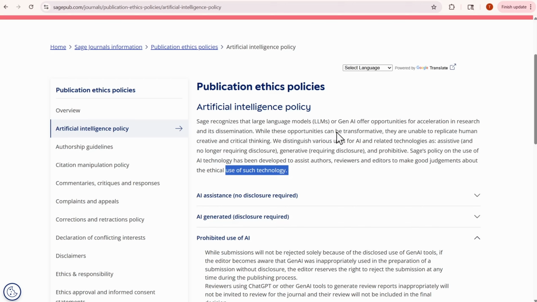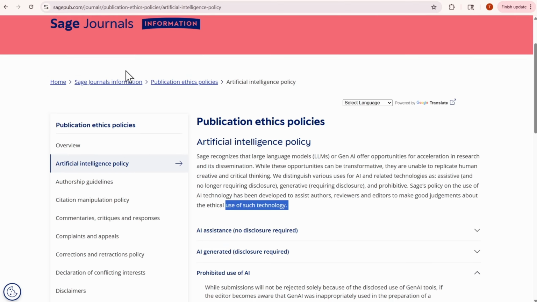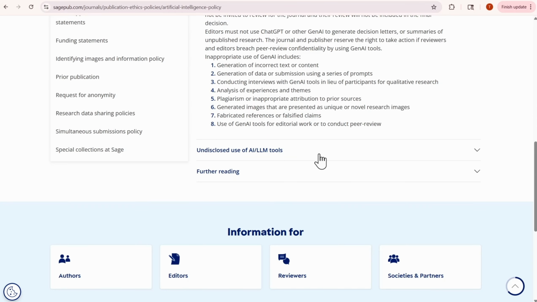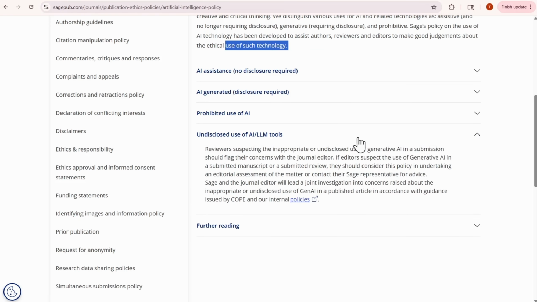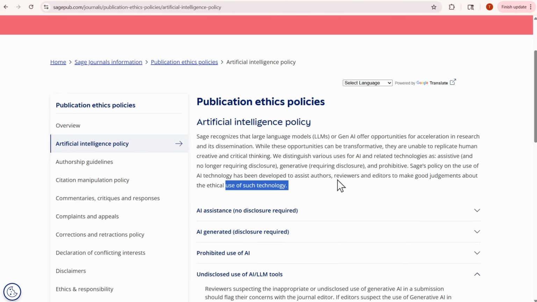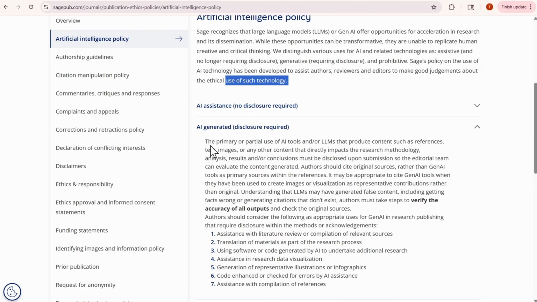I would also be intrigued if there are any AI tools that are approved for use related to publication internal to this organization. Let me see if there is. I'm just scrolling down to see if there's a list of AI that can be used in relation to the publication. There are a lot of details missing from this policy, but I can say that they have discussed the